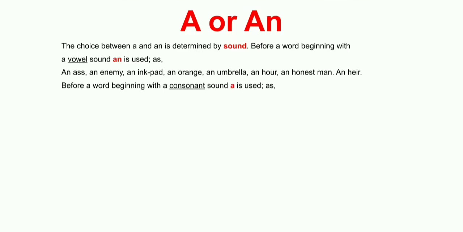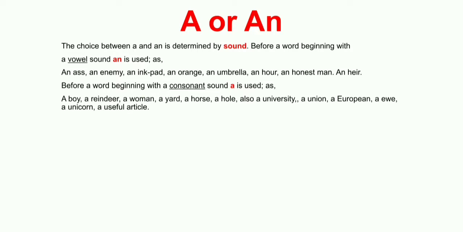Next, before a word beginning with a consonant sound, a is used. We have examples: a boy, a reindeer, a woman, a yard, a horse, a hole, also a university, a union, a European, a you, a unicorn, a useful article.